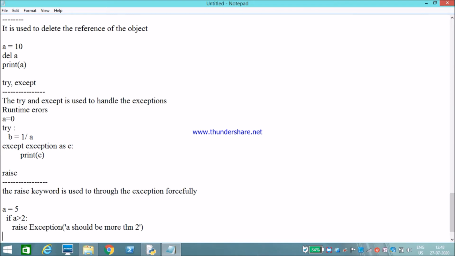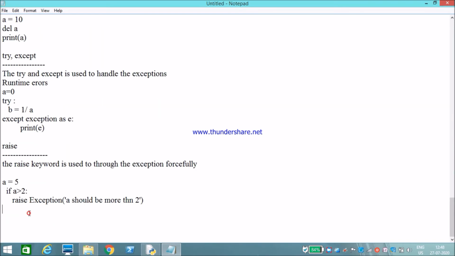We can also use the else keyword in exceptions, and also use as. See, as keyword in exception represents an alias name for the exception. Instead of writing exception fully, we can make an alias name with a small e, so we are able to print that small e. Writing fully, we can write it very simply. For that we will use as. Okay, we will discuss more clearly about all keywords in exception handling.